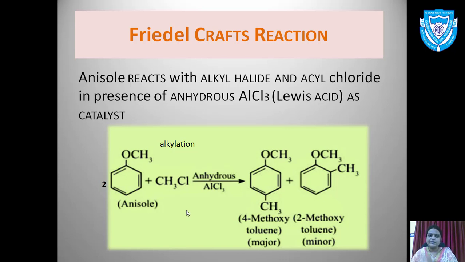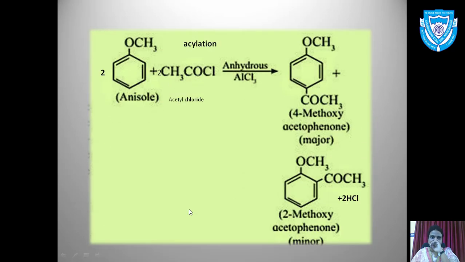Now what is the Friedel-Crafts acylation reaction? Anisole is now treated with acetyl chloride, CH3COCl. This is your acetyl group. When it is treated with anhydrous AlCl3, the COCH3 group would attach once at the ortho position and once at the para position.